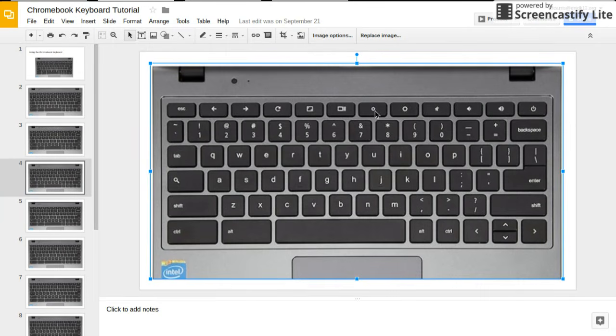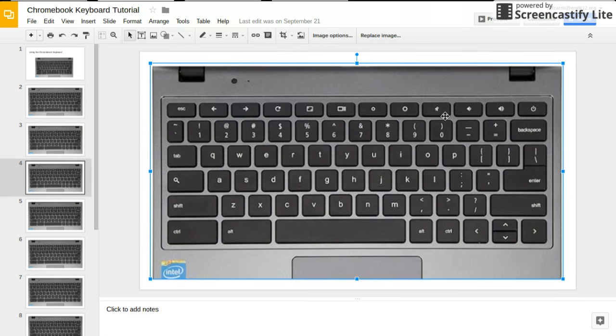The next button right here looks like a small sun, and this one is your dimming button. So it will make your screen dimmer. I don't know if it's going to show up on here, but I'm going to try it. And then the button beside it looks like a bigger sun, and that brightens your screen. And you could see down here where my screen was getting brighter and dimmer.